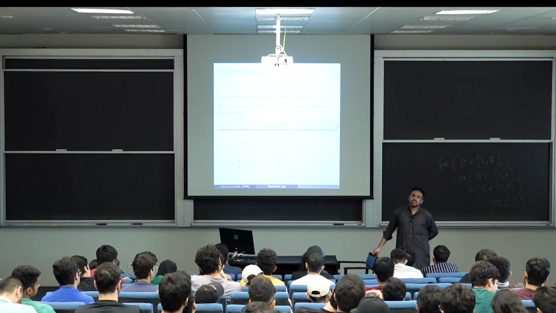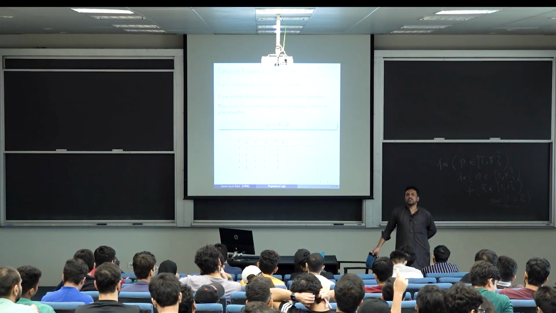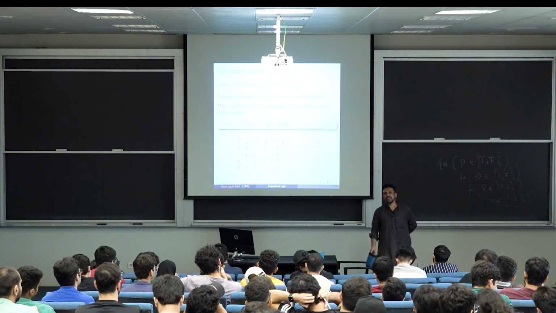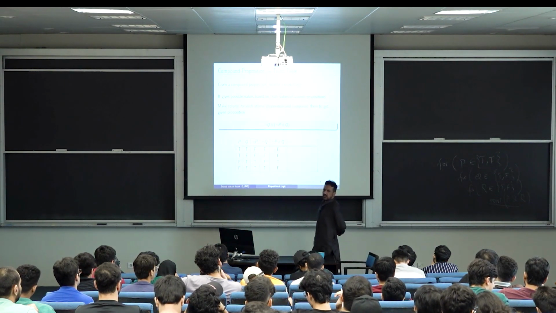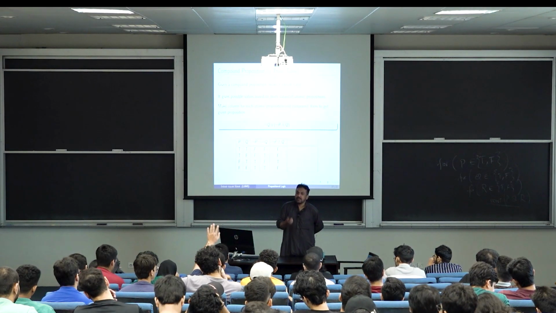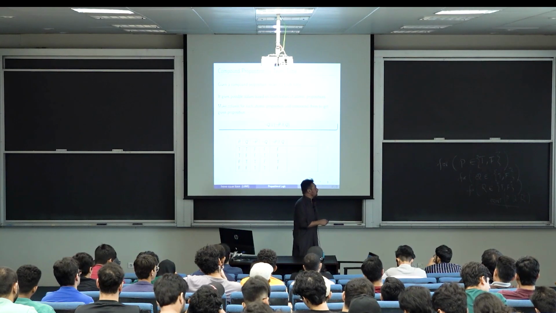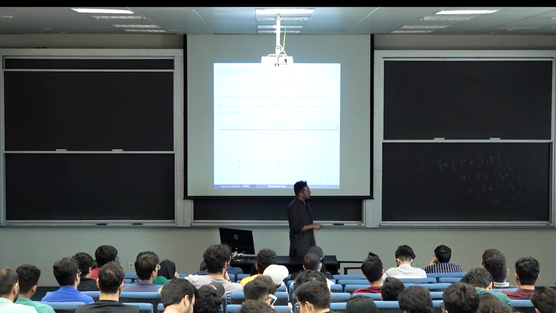There will be 8 rows. If there are 3 atomic propositions, it will be 2 raised to the power the number of atomic propositions. Yes, when we do counting, these things will come. It will come before that also. Okay, please. Can you just explain that notation again? No, there is their notation.